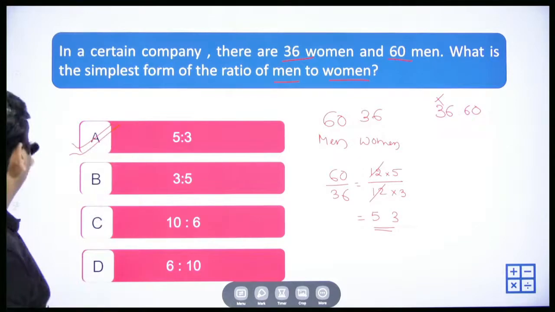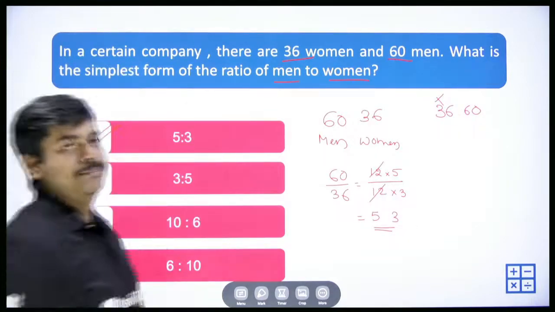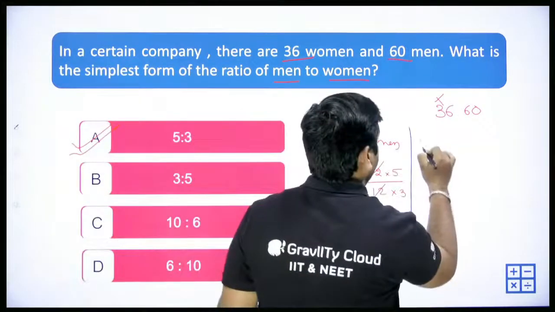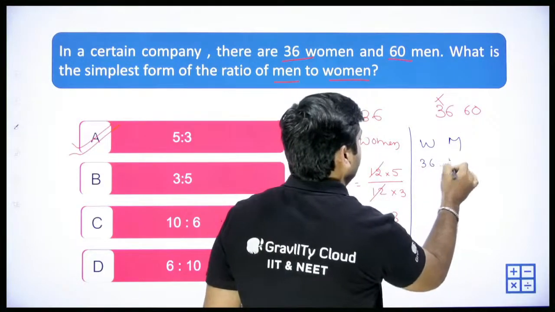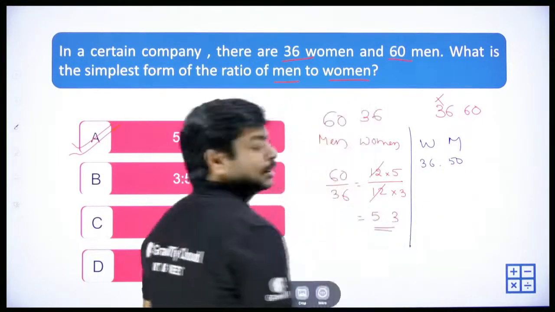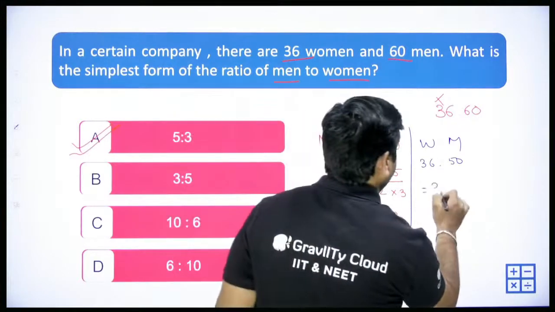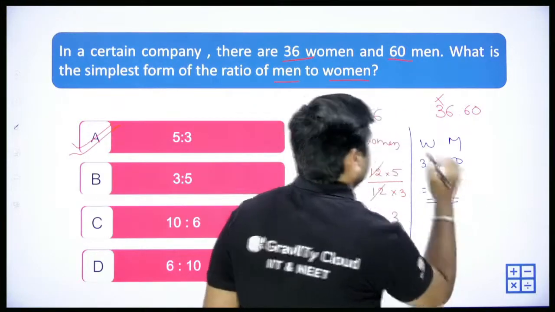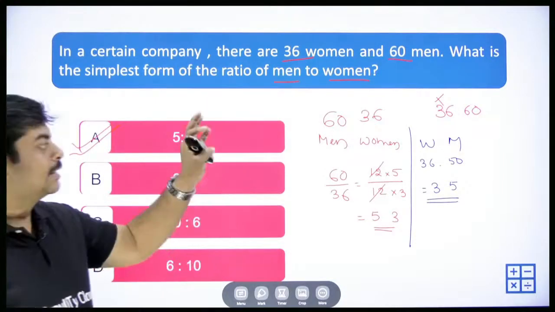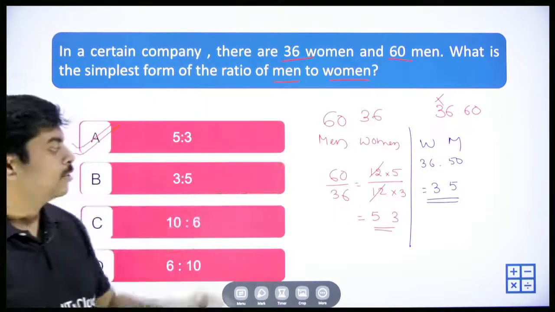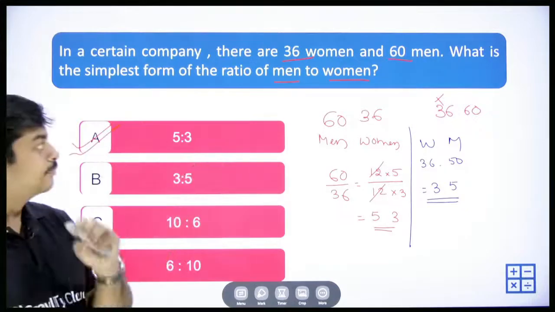In case the question is asked about women to men, then your answer will be 36 is to 60, and you'll get it as 3 is to 5. You'll get that answer as 3 is to 5, right? That is about women to men. It is men to women, and that is women to men. So 5 is to 3 and 3 is to 5.